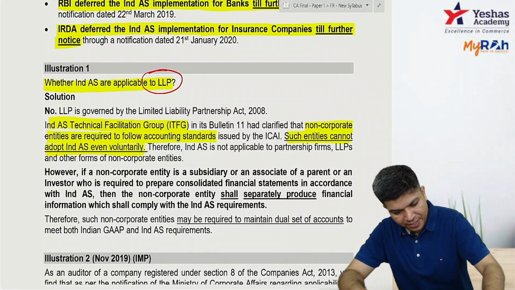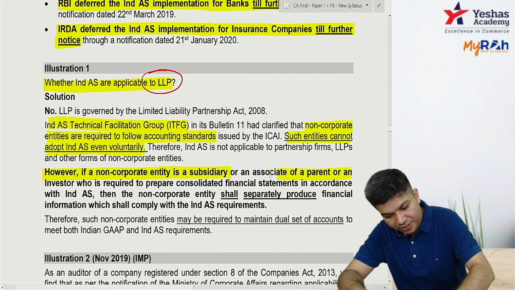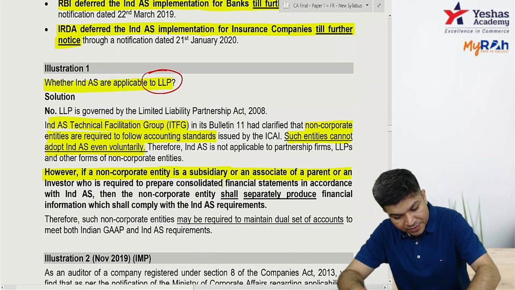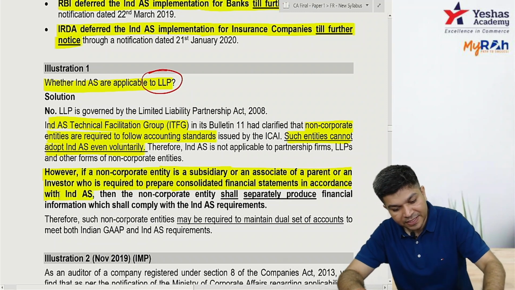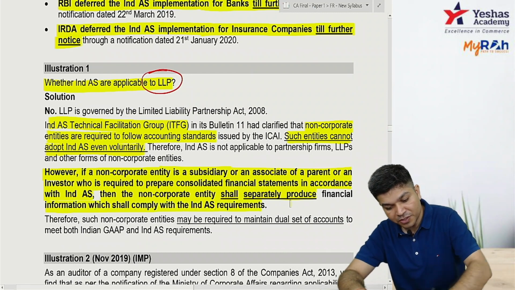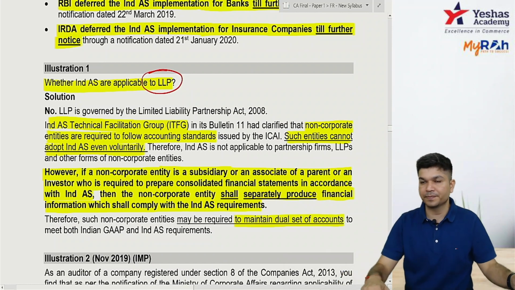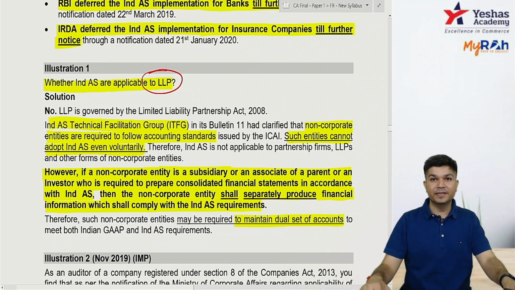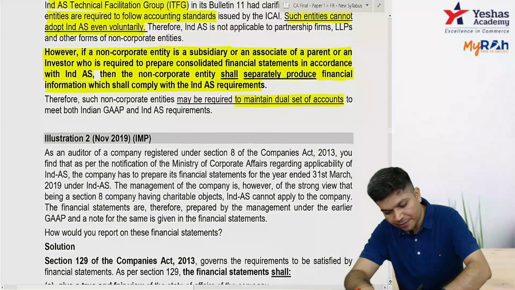Okay, the check. However, if a non-corporate entity is a subsidiary or associate of a parent or investor who is required to prepare CFS as per IND AS, then such a non-corporate entity will separately produce financial information as per IND AS. In simple words, they will maintain a dual set of books. Clear?